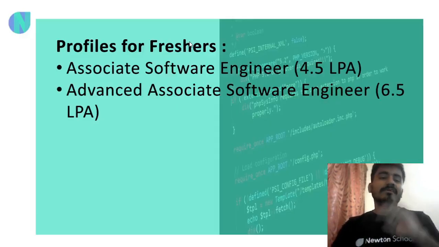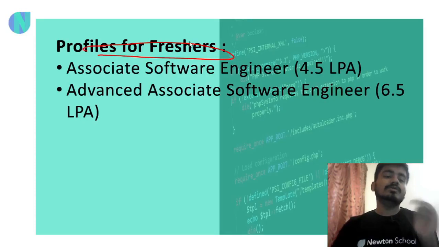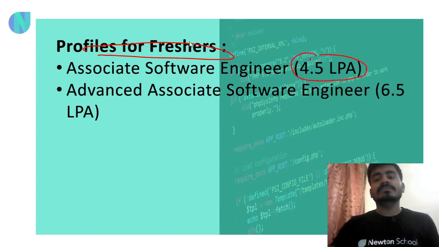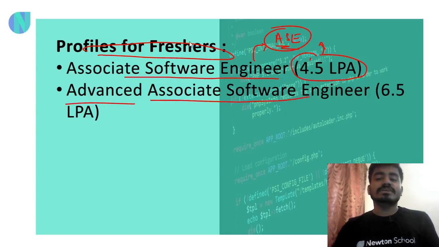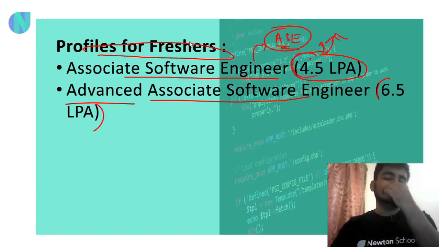So basically, if you are a fresher, there are two profiles. First is associate software engineer, or ASE, and you will get 4.5 LPA CTC for this. The second profile for freshers is advanced ASE, or advanced associate software engineer, and you will get 6.5 LPA in this profile.